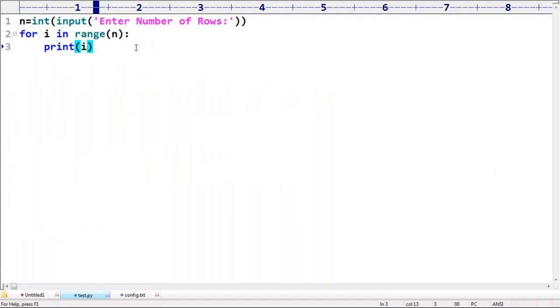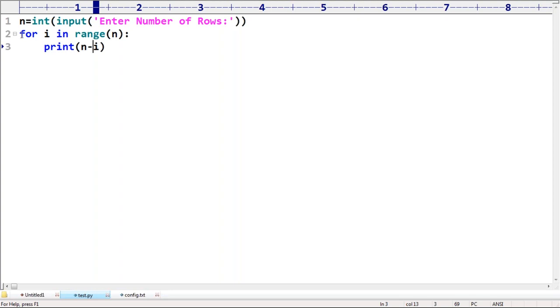Now I'm taking n minus i. Can you please confirm what output we are going to get now? Think a bit logically. N minus i. What output are we going to get now?